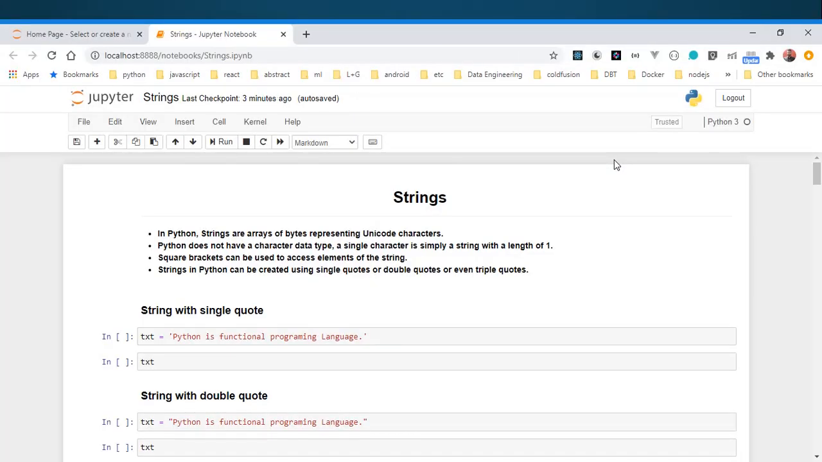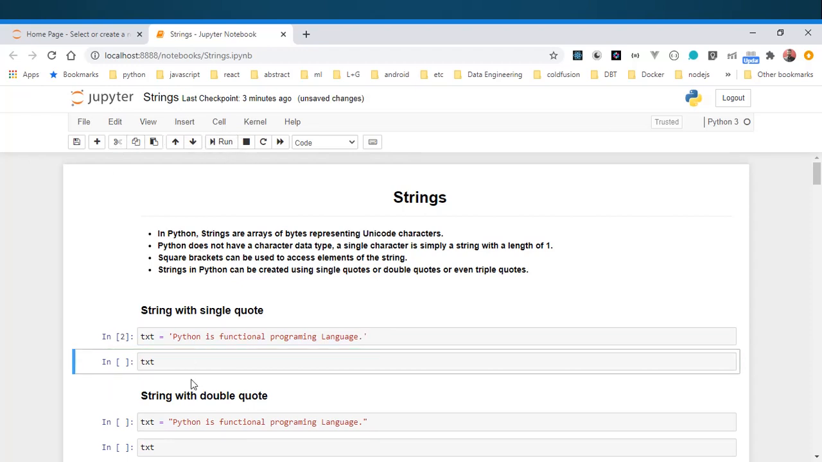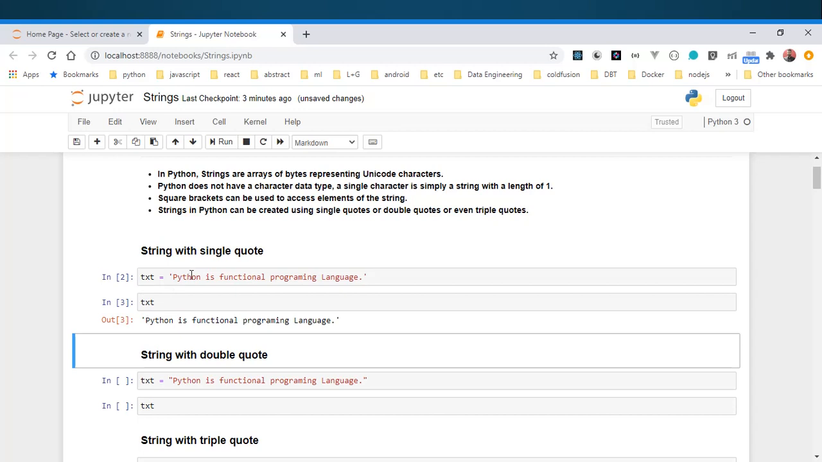So I started my notebook here. We see how we initialize a single quote string. I have taken a string, Python is a functional programming language, in single quotes. To run a cell in the notebook, just press Ctrl Enter, or you can click on the run button. Now click on this text and click on run. As you can see, I have taken the text in single quotes and I'm printing it. It is printing as a single quote string.